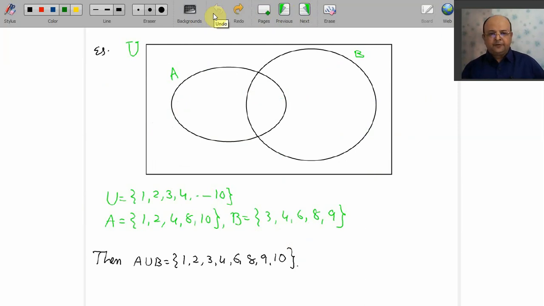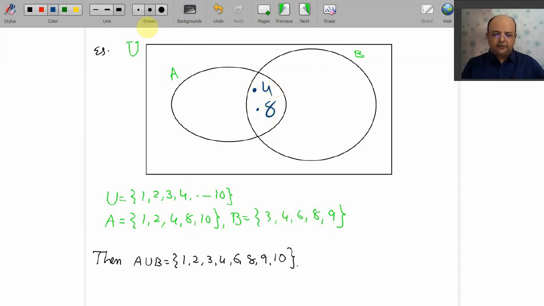I told you, we always start with the common elements. What are the common elements in your A and B? Your A and B have 2 elements common if you observe. Which are they? You observed 4 and 8. These are the only 2 elements common. So here I write 4, here we write 8.